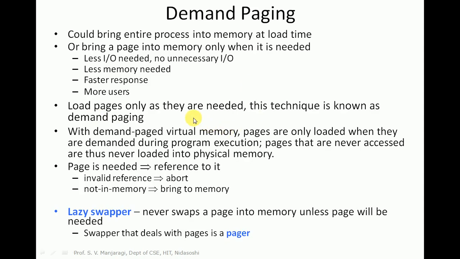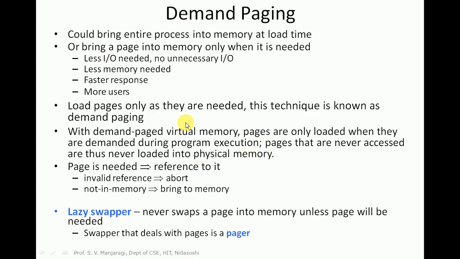We need not bring or load all the pages from the disk to physical storage. Only the pages which are needed for the execution of the process are brought into the main memory. This technique is called demand paging. Whenever pages are demanded for execution, only those pages we bring into the main memory from the disk.